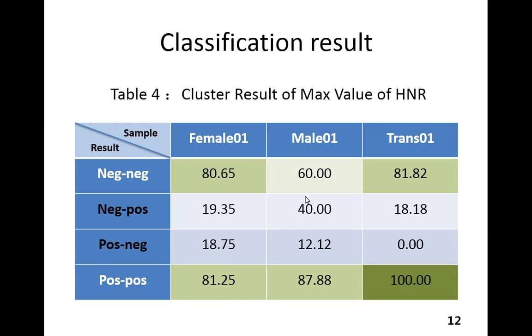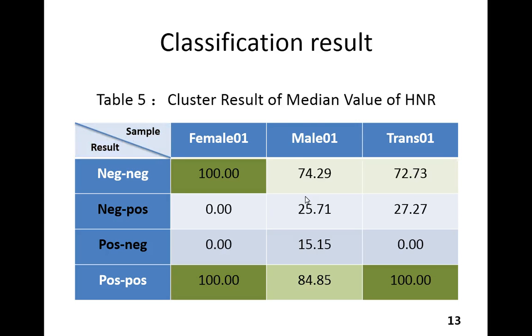Next is the mass value of HNR. This is a really good result for the reason that I got one cluster with 100% correct clustering, and the percentage of all the other successful clusters is good enough. And the last one is the cluster of the median value of HNR. This is probably the best feature to be used for emotion classification by now. There are three clusters with 100% success. It is amazing. These are all the results of the classification.